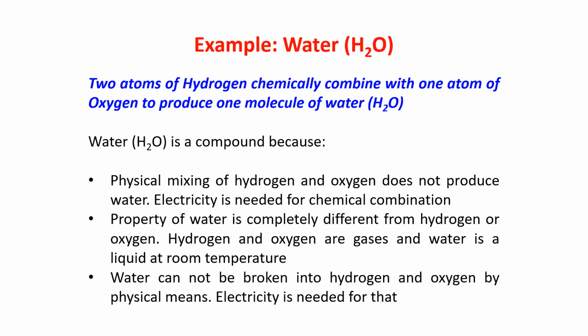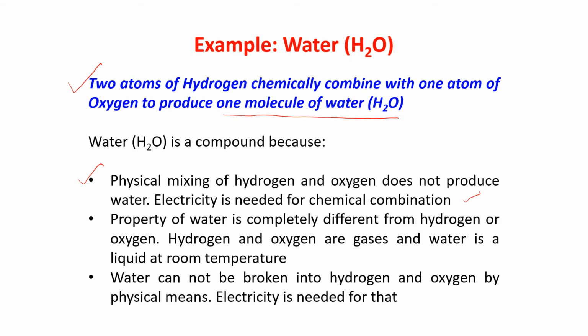See here, I have taken the example of water. Why is water a compound? Already I have explained it to you once again. 2 atoms of hydrogen chemically combine with 1 atom of oxygen to produce 1 molecule of water. I told you this thing. Now why is water a compound? Water is a compound because, number 1, physical mixing of hydrogen and oxygen does not produce water. If you mix it physically, it will not give you water. Electricity is needed for chemical combination.